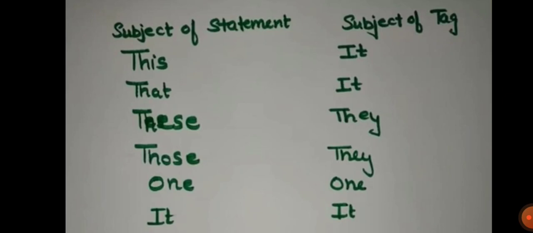For example, if you say, these are my books. So what will we say? These are my books, comma, are will become the negative word, that is aren't. And the subject of the tag, these, will get converted to they. So these are my books, comma, aren't they? Question mark. Always in a statement, comma and question mark are very important, because we are studying question tags. So question mark is very important.